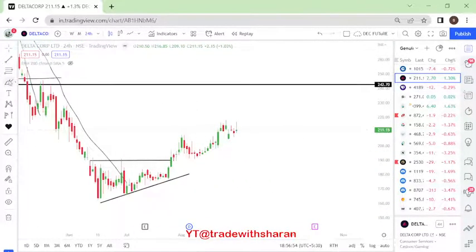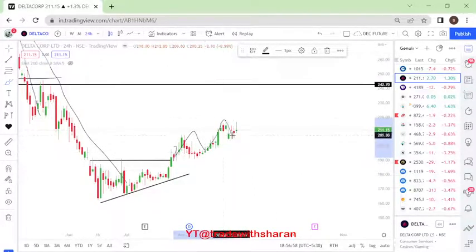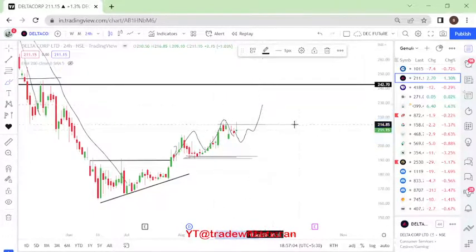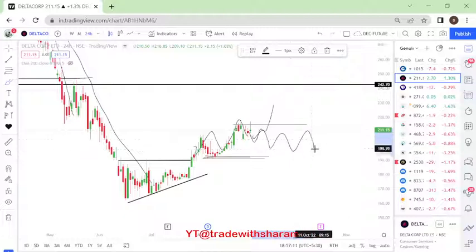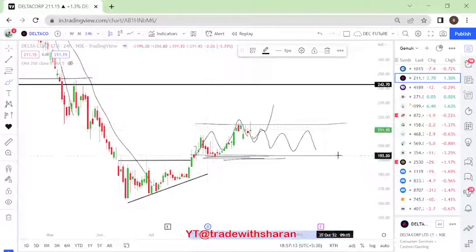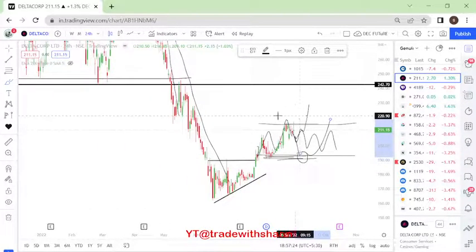So now if you see here on Delta Corp, what is happening? The price is moving in a higher top, higher bottom formation, right? So our 192 will become a very important level for us. If the price sustains here and starts moving up, we will look forward to 241 levels for our first target. If the price does not, and if it starts moving here, this becomes our consolidation zone, right? So entry about 215 levels, or wait for the prices to come near 196, 197 levels to look forward to buying it. So these will be our levels.